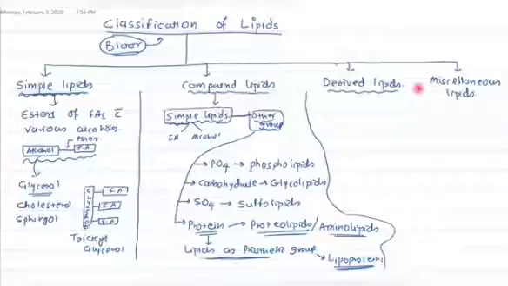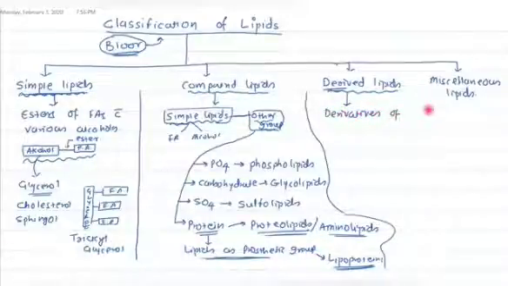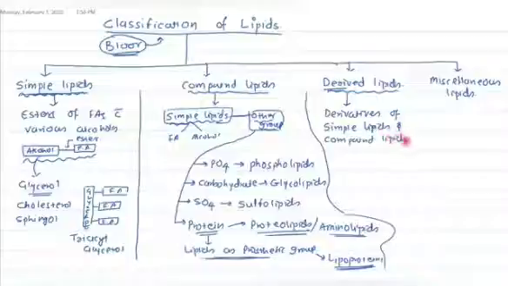Now what is the derived lipid? As its name suggests, they are derivatives of something, right? So what is this something? This something is simple lipid and compound lipid. So derived lipids are the derivatives of simple lipids and compound lipids.